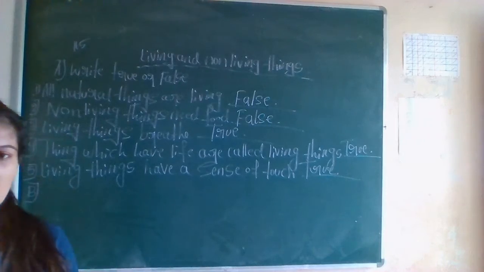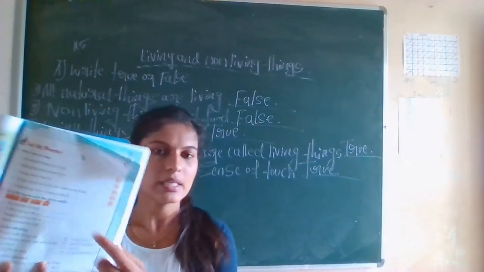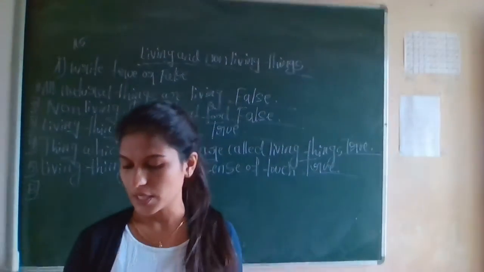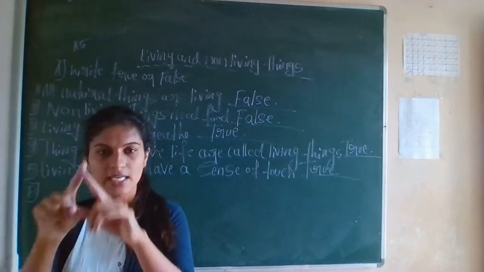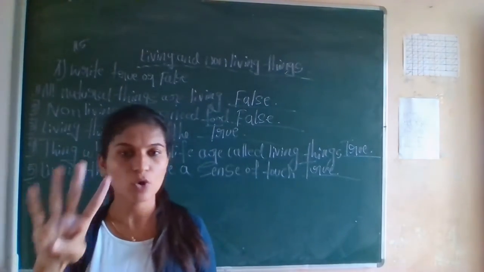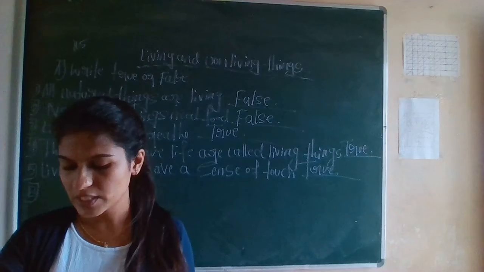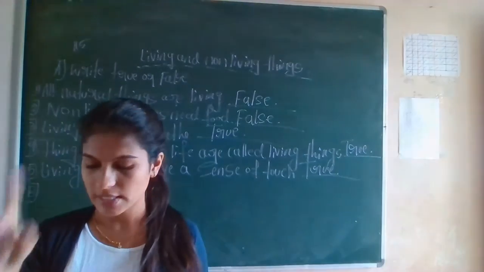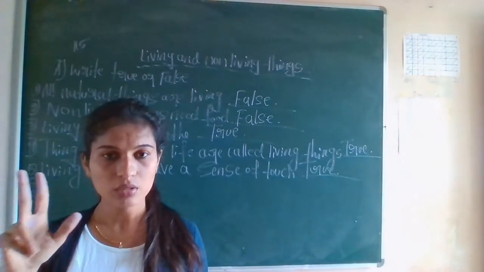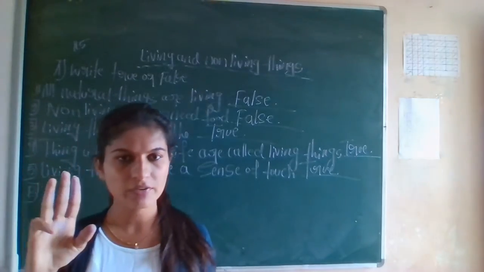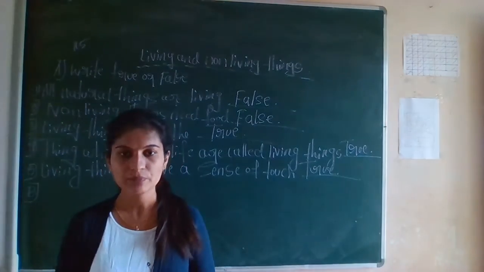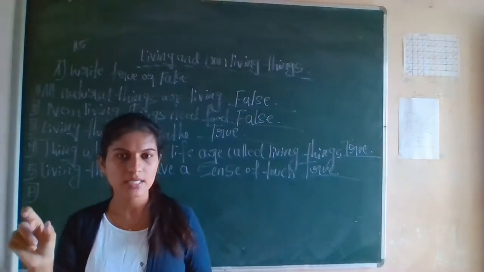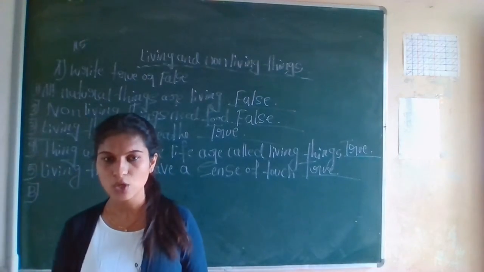After this, fill in the blanks is there. See, what is the first question? In the given boxes there are four boxes upside. The first box is tomato, the second box frog, the third one is lungs, the fourth one is cat. You have to choose the correct answer and write it below the given questions.